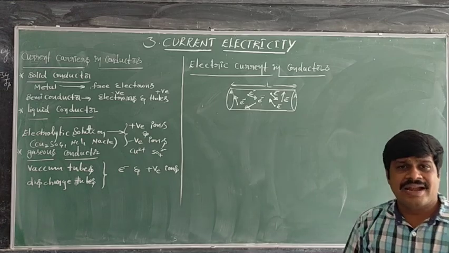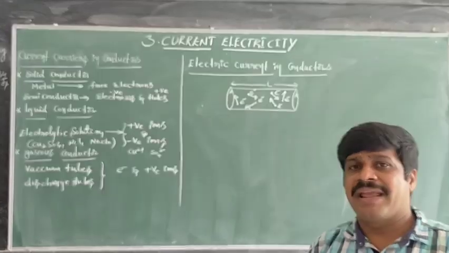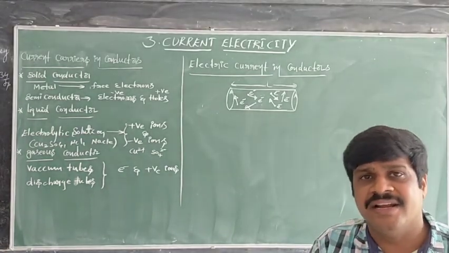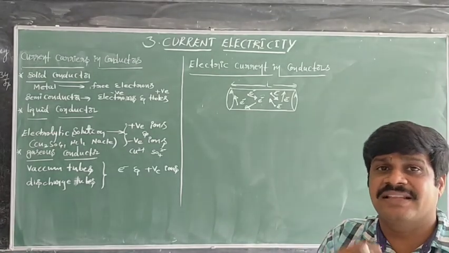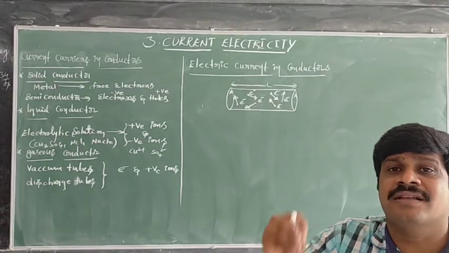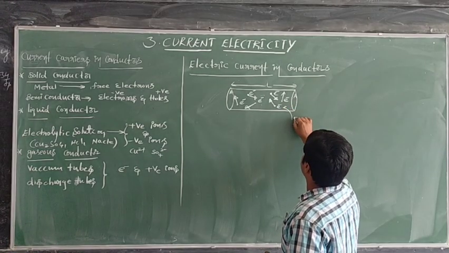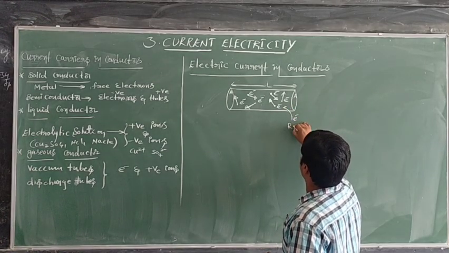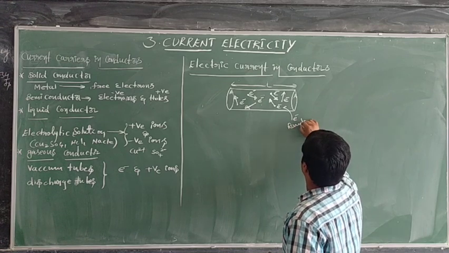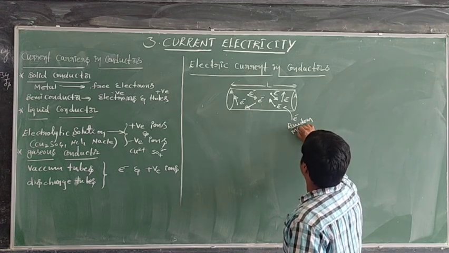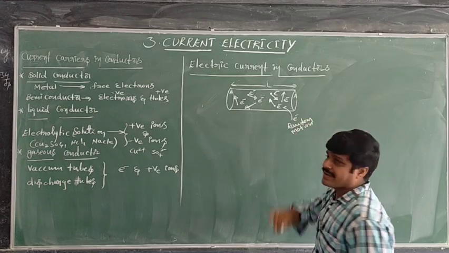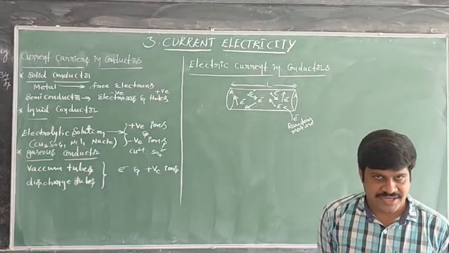That means at room temperature, by getting heat energy inside the conductor, all electrons have random motion. Random motion means all the electrons are moving in different directions.